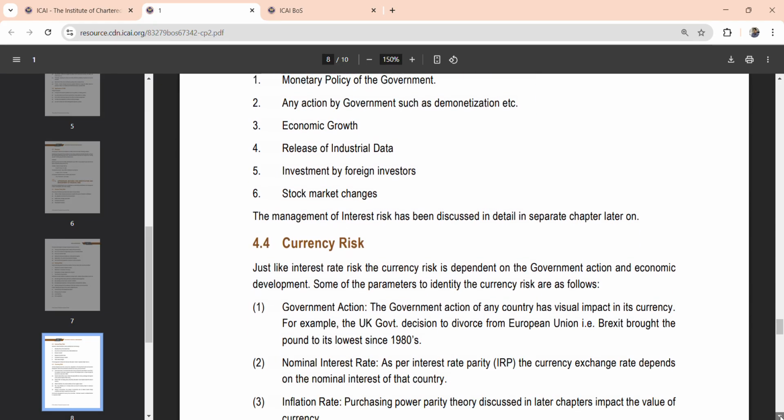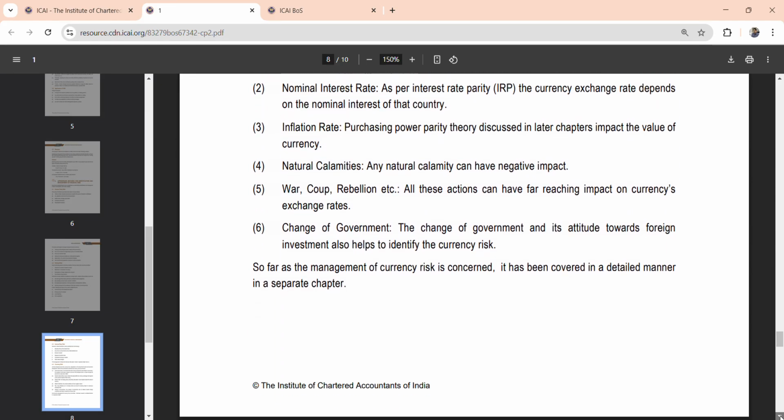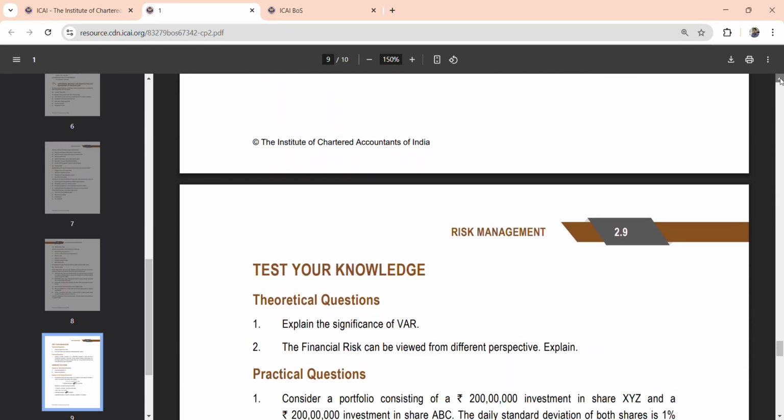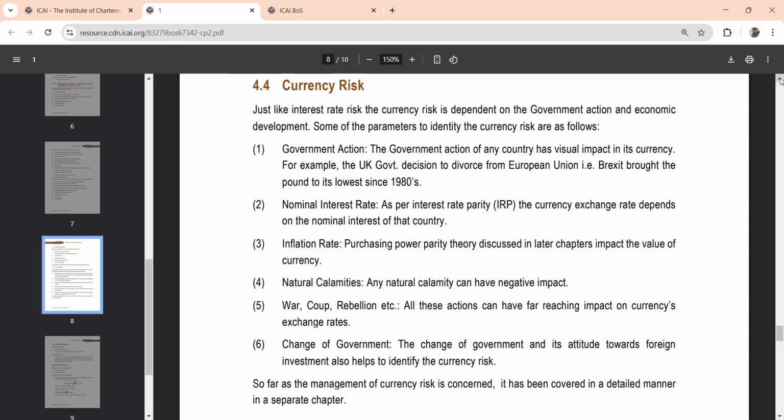If all of you made full use of this till now, it's going to be very handy for you. Keep revising, watch it 4 to 5 times, and I'm sure you're going to really succeed, and it's going to be very easy. Before a quick wrap, as I was mentioning, it was asked in September 25: the parameters to identify currency risk. First is government action, nominal interest rate, inflation rate, natural calamities. So these are the various parameters to identify currency risk, but it's very important for you to focus on the other previous topics that we discussed, because those have more chance of coming. So watch it at least 2 to 3 times.